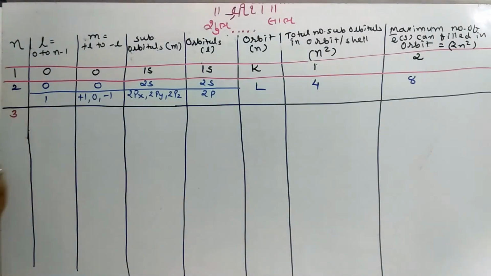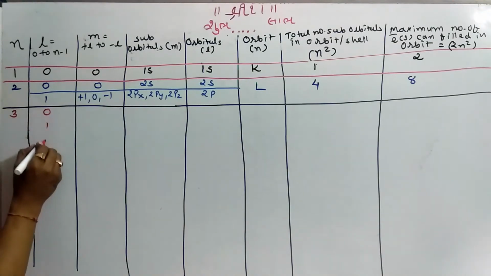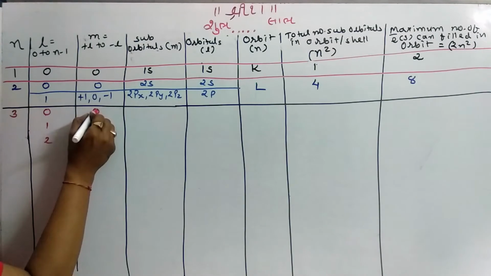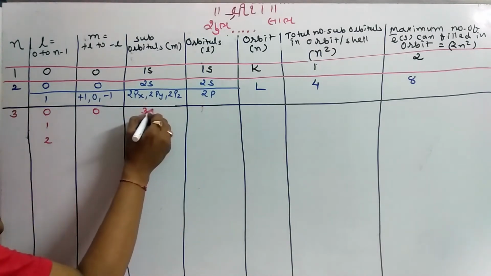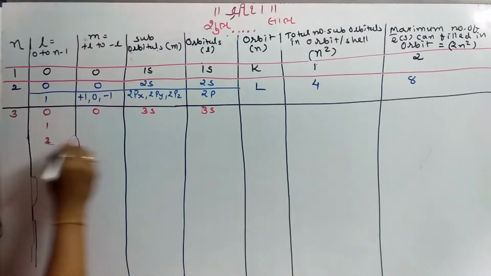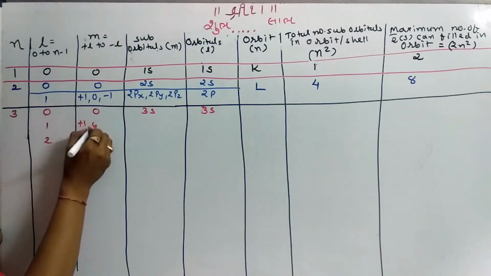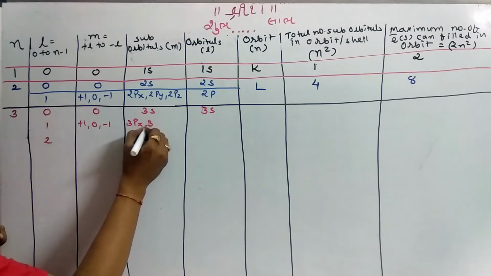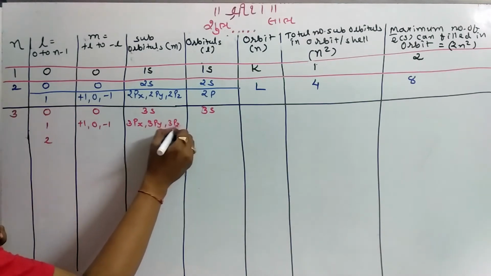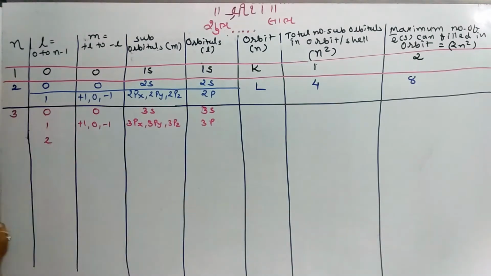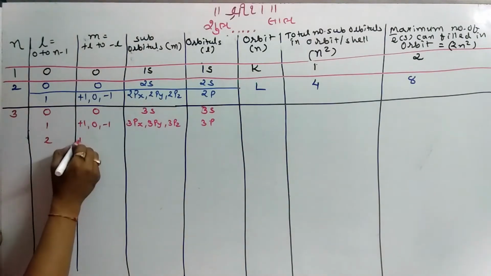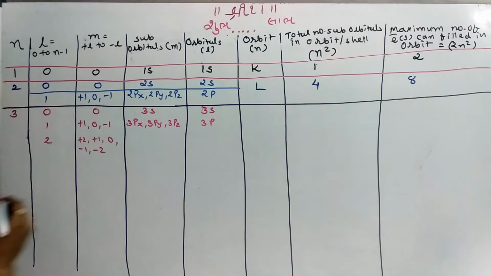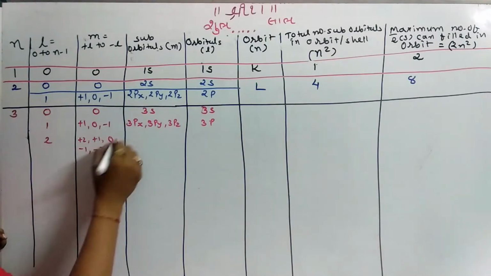For n equal to 3, the possible values of l are 0, 1 and 2. For l equal to 0, the value of m is 0. The suborbital is 3s and the orbital is also 3s. For l equal to 1, the possible values are +1, 0, -1, and the orbitals with respect to them are 3px, 3py, 3pz, and this is the 3p orbital. For l equal to 2, the possible values of m are +2, +1, 0, -1, -2, and the possible suborbitals that we have are